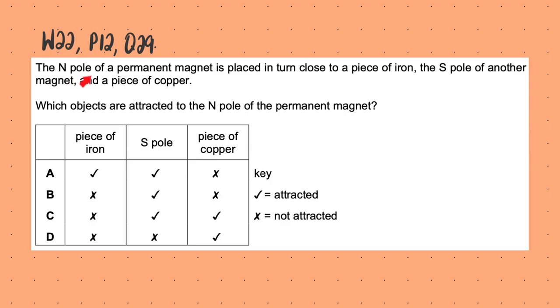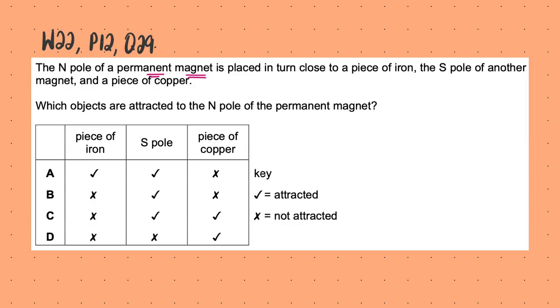This question says the north pole of a permanent magnet is placed in turn close to a piece of iron, the S pole of another magnet, and a piece of copper. Which objects are attracted to the north pole of the permanent magnet? The piece of iron would basically be magnetized, would have magnetism induced in it, would have poles created in it when it comes within the field of a permanent magnet.